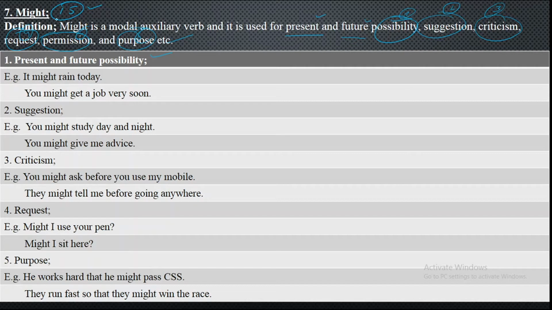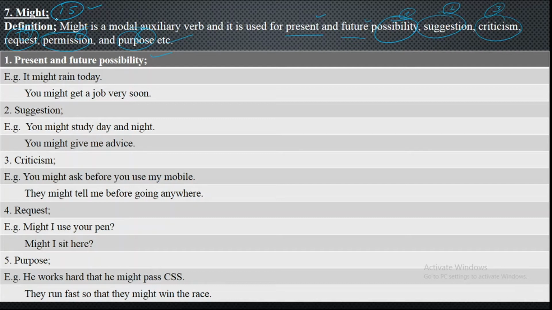In the same way we have already discussed them in our previous lectures, that must means 100%, ought to means 85%, should means 80%, and can means 75%, 50%, could means 40%, and after that we learned may, that was having the percentage of 30%, and today we have got that is 15%.